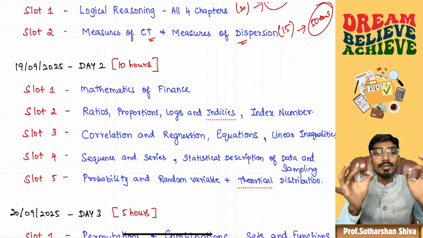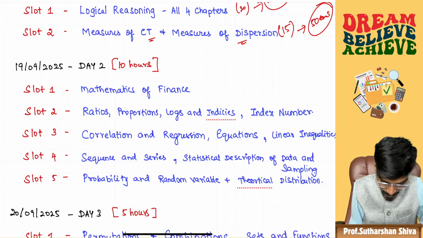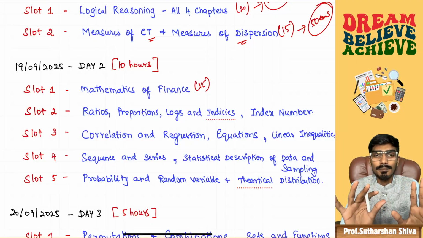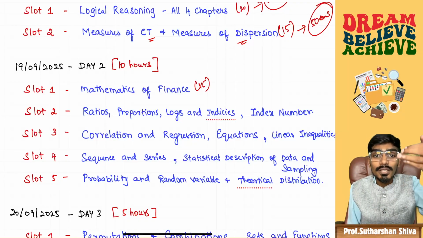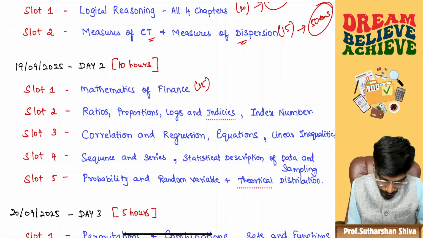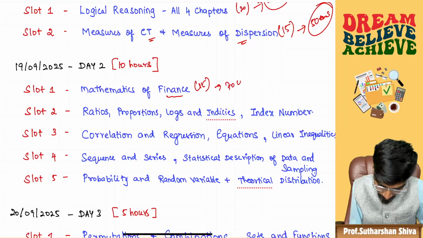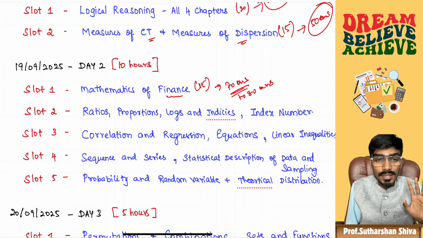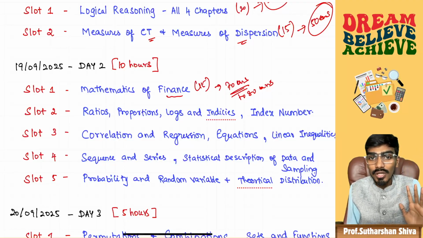Tomorrow you will start your fresh day with a new chapter called mathematics of finance, which will cover 15 marks. Don't change the order that has been prepared, keep it in mind so that you will prepare the questions easily and complete the chapters one by one. Do 15 marks for mathematics of finance and try to do 70 to 80 questions. There are 5 slots, and every slot will have 2 hours, so based on that you will prepare. That is the 10-hour schedule I have prepared.